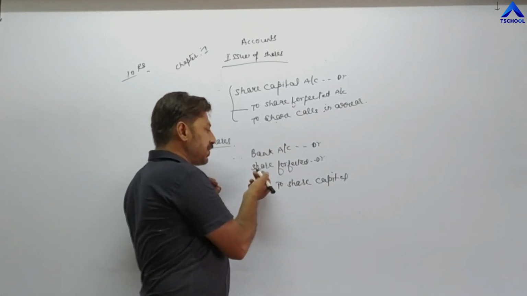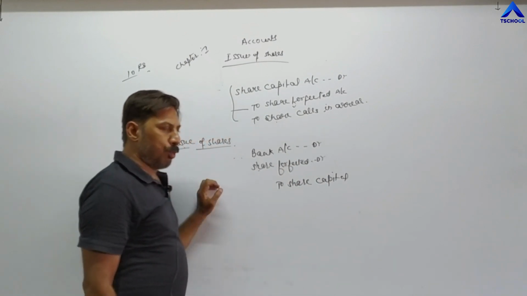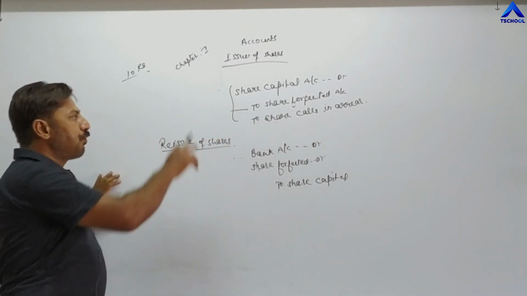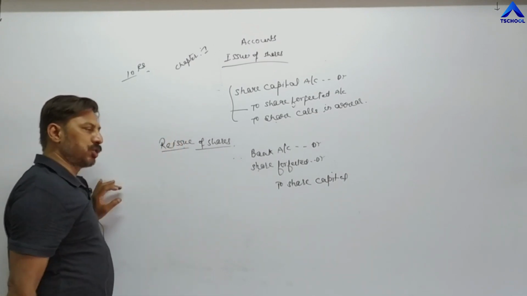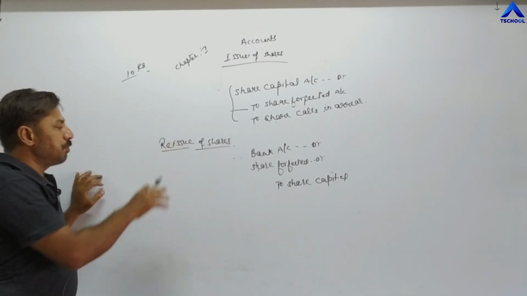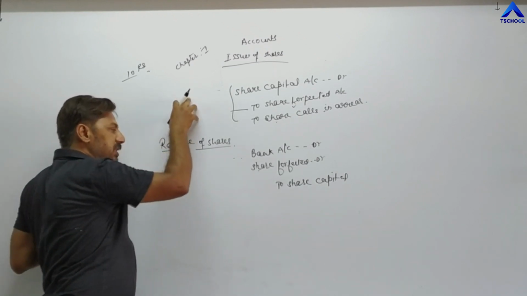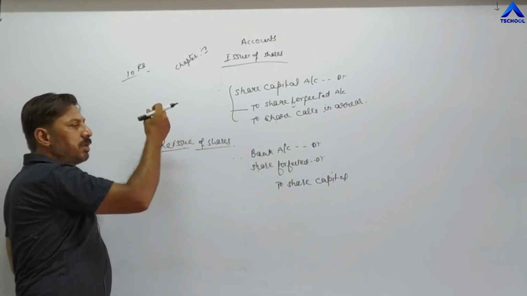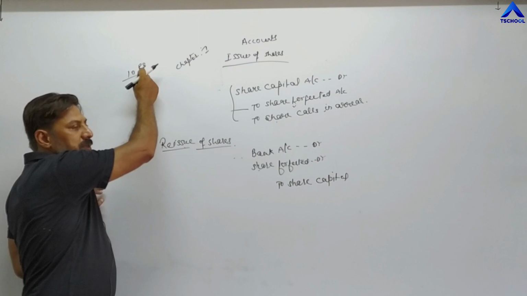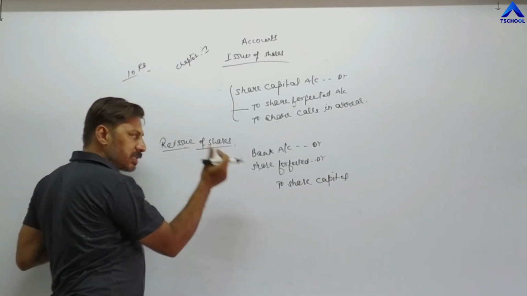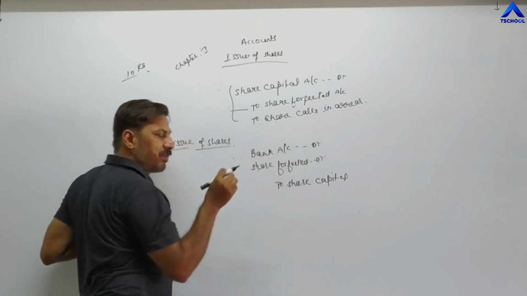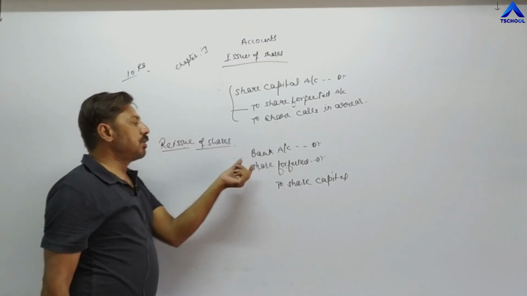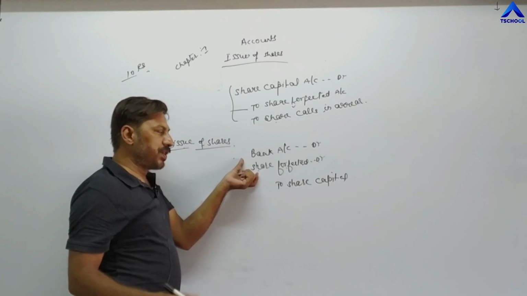Now, what is the meaning of share forfeited here? Mostly forfeited shares are reissued at a discount. Not every time, but in most of the cases, forfeited shares are reissued at a discount. Reissued at a discount means reissued at less than the face value. And that discount will be debited. The discount is called share forfeited because we are allowing a discount on forfeited shares.